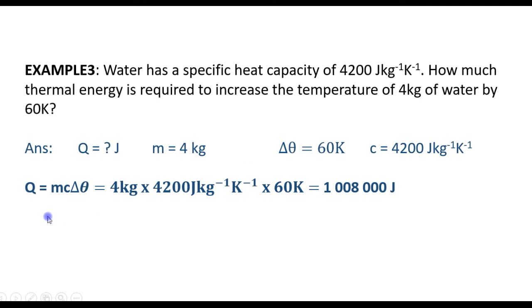And then we use formula Q is equal to mc delta theta. Replace the values. m is 4 kilograms, c is 4,200, change in temperature is 60, and we have 1,008,000 joules of heat energy. This is the amount of heat required to increase the temperature of 4 kilograms of water by 60 Kelvin or 60 degrees Celsius.